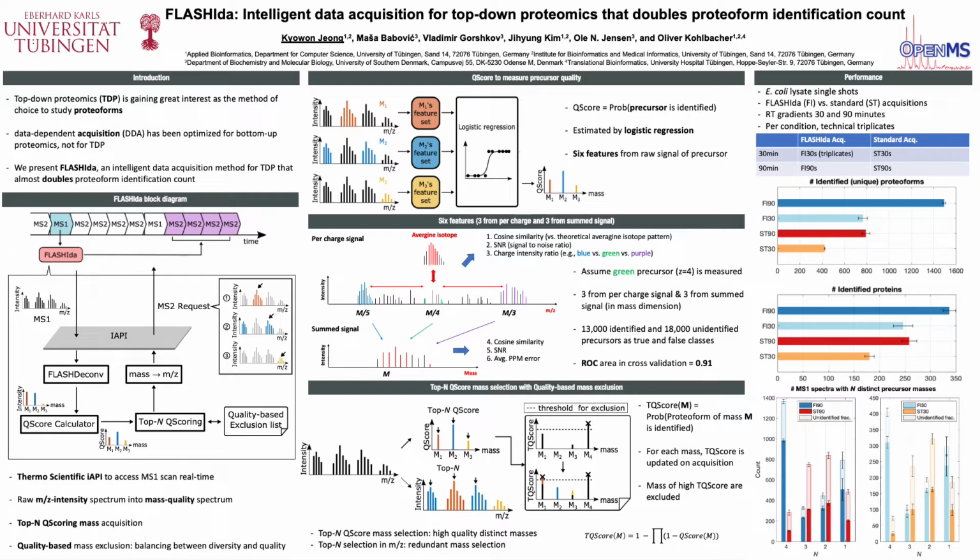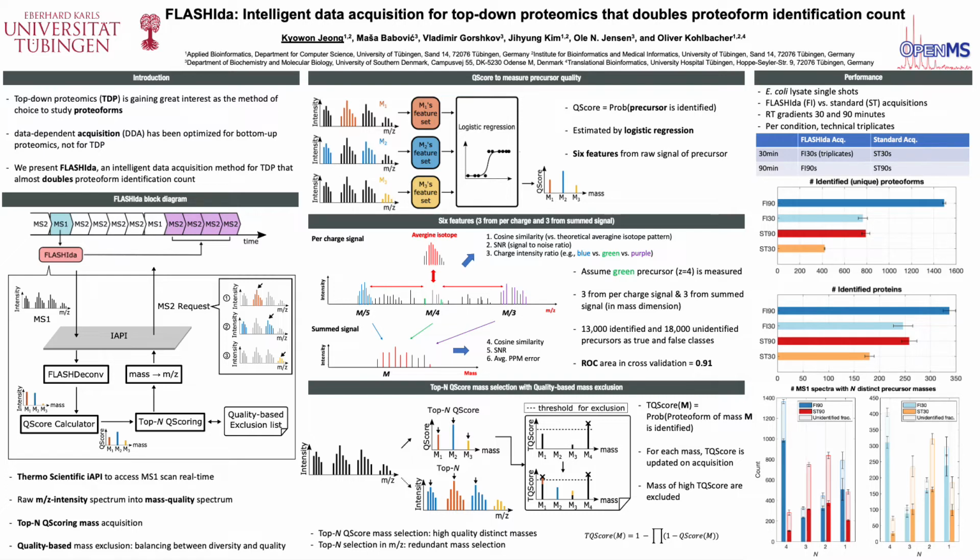And since we know the theoretical signal, we also can calculate the noise component and in turn the signal to noise ratio, which is the second feature. And the green signal intensity is compared against the signals of different charges from the same mass, here shown as blue and purple color-coded peaks. Their ratio is also considered as the third feature.